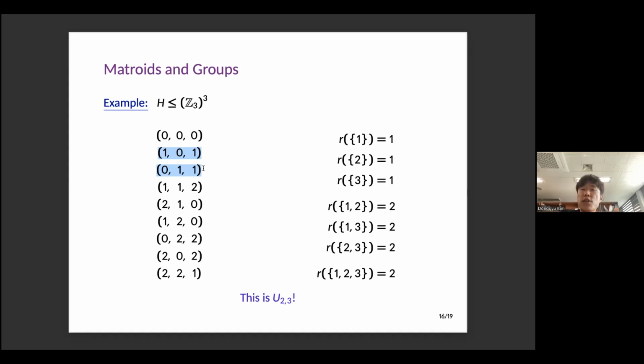So when you consider this type of representation, the supports of these vectors are circuits or co-circuits. That's what you mean? Yes, I remember that the support of each row corresponds to the co-circuits.